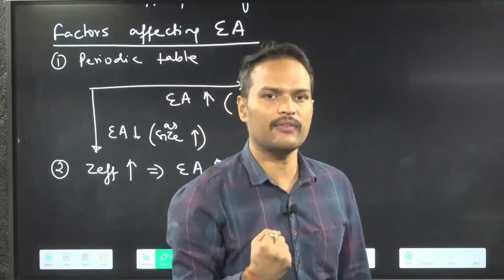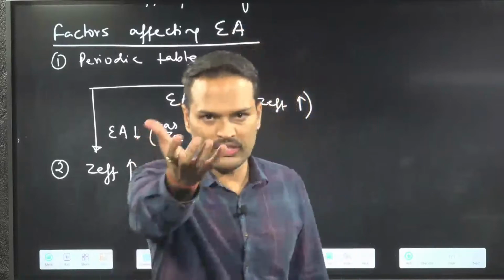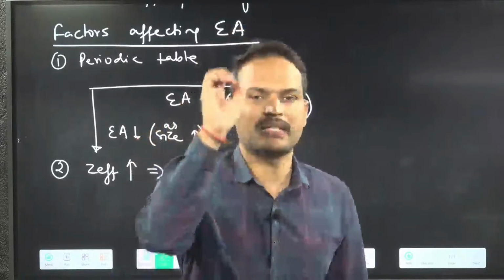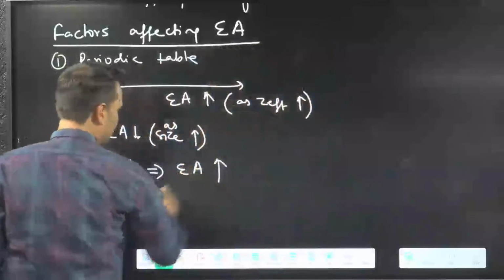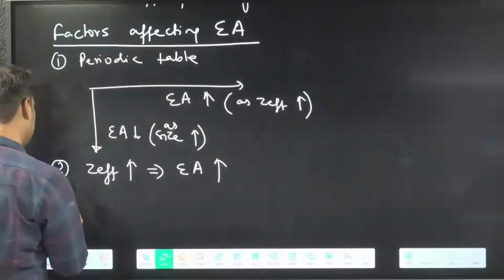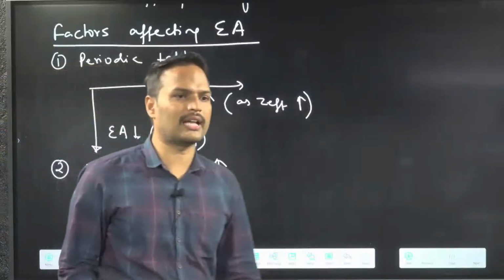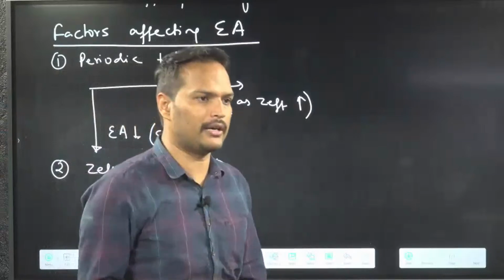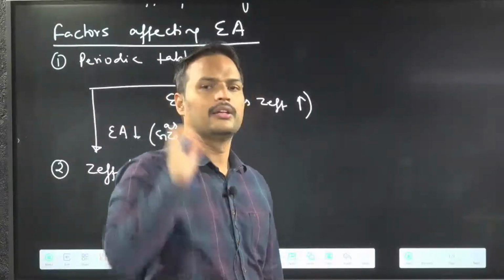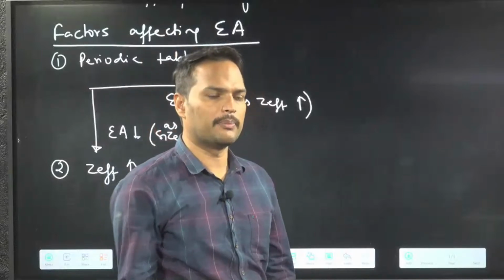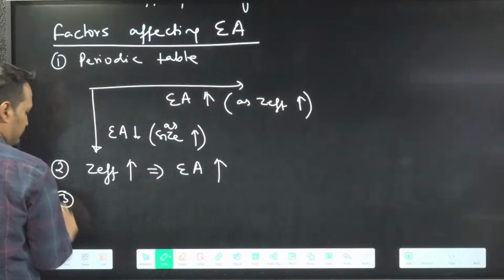Nucleus is asking for electron and you give him. So if Z effective is more, that means addition of electron is easier. Both are favorable factors. Nucleus is asking for electron, so now you will give easily. Supported factor. Clear?